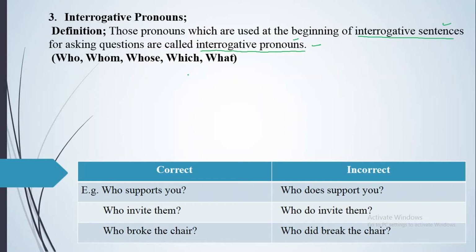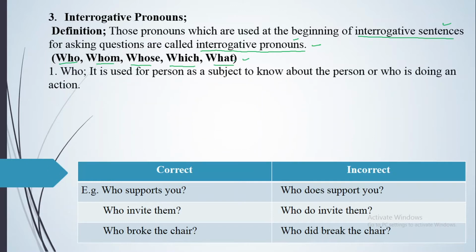So what are the interrogative pronouns? They are five in number: your WH words, which, who, whom, whose, and what. They are five in number, by which you will be making the interrogative pronouns. Now the first one, we have got who.